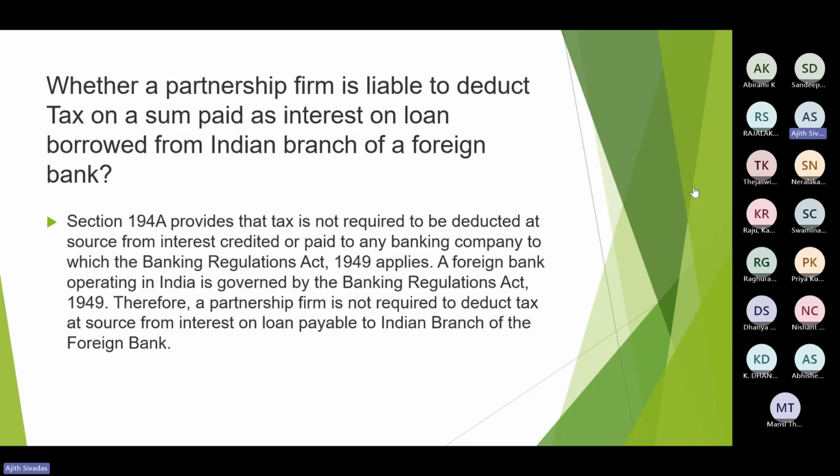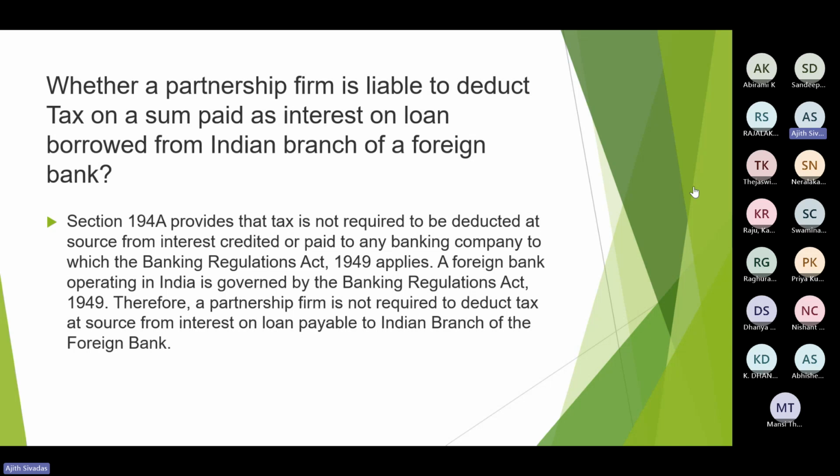The next point, other than this disallowance, is that there can be penalties, the section 221 penalty, 271 penalty, etc. Apart from these penalties, there is also a chance of prosecution, not less than 3 months and not more than 7 years with fine.